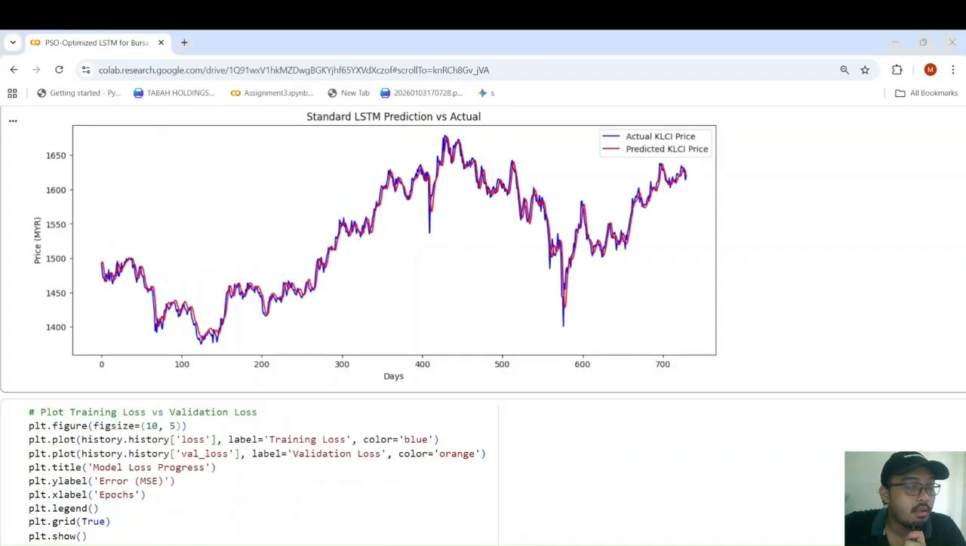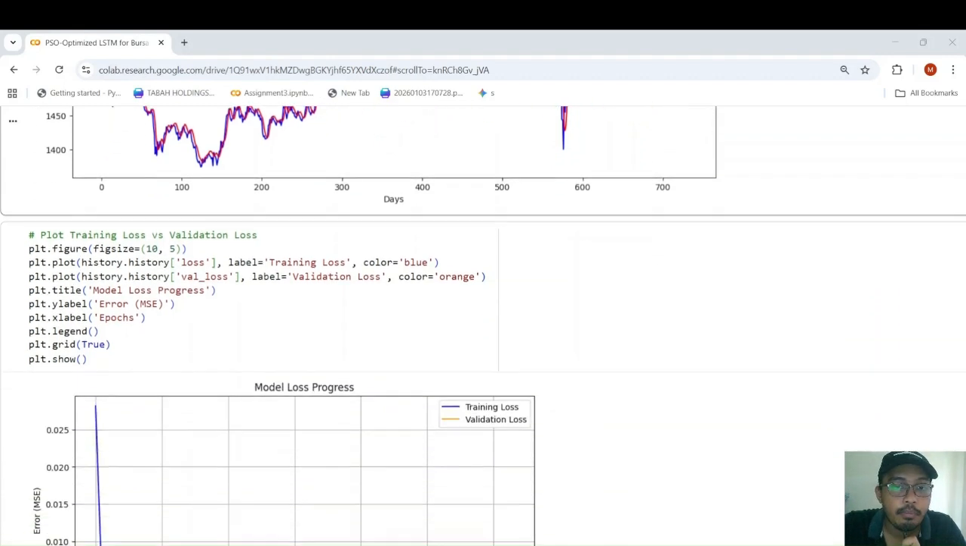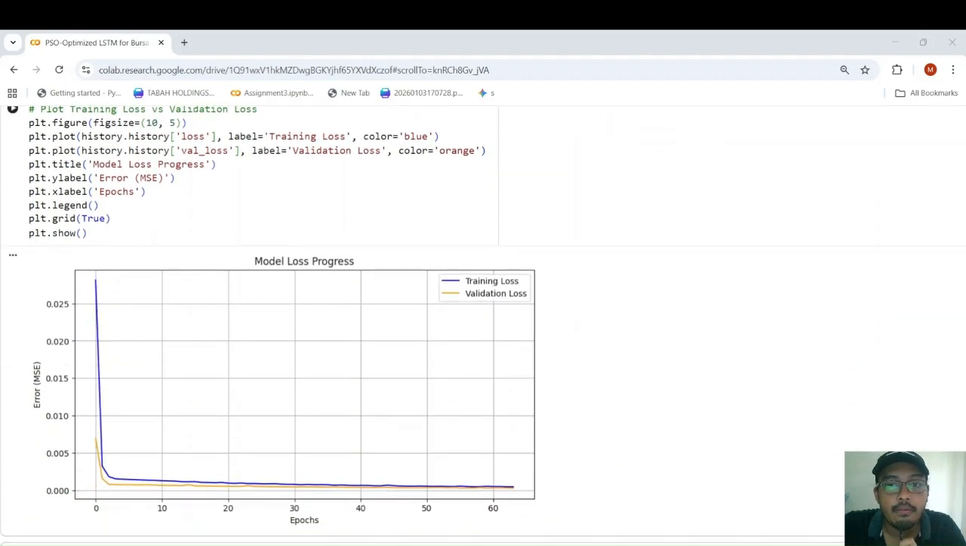So this is the graph of the predictions against the actual price. As you can see, it lags a bit compared to the original price, but it still follows quite close. Because of that, we want to see the validation and training loss to see if there is overfit. As you can see, over time it starts to converge and there is no spike in validation loss. So it means the model is not overfitting.